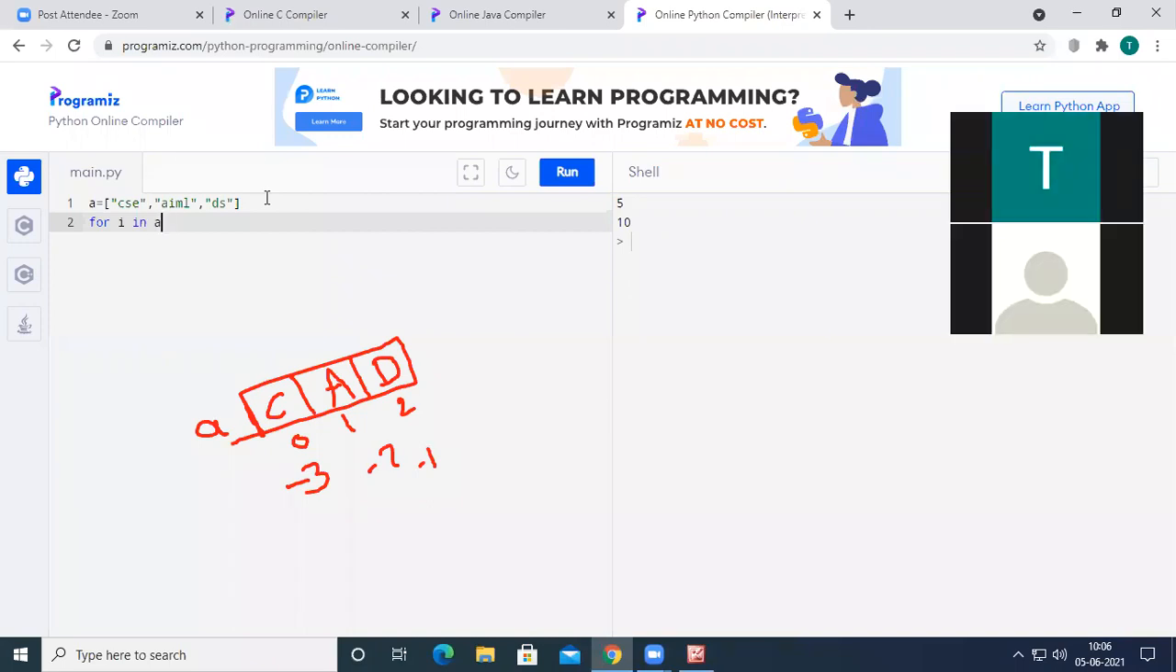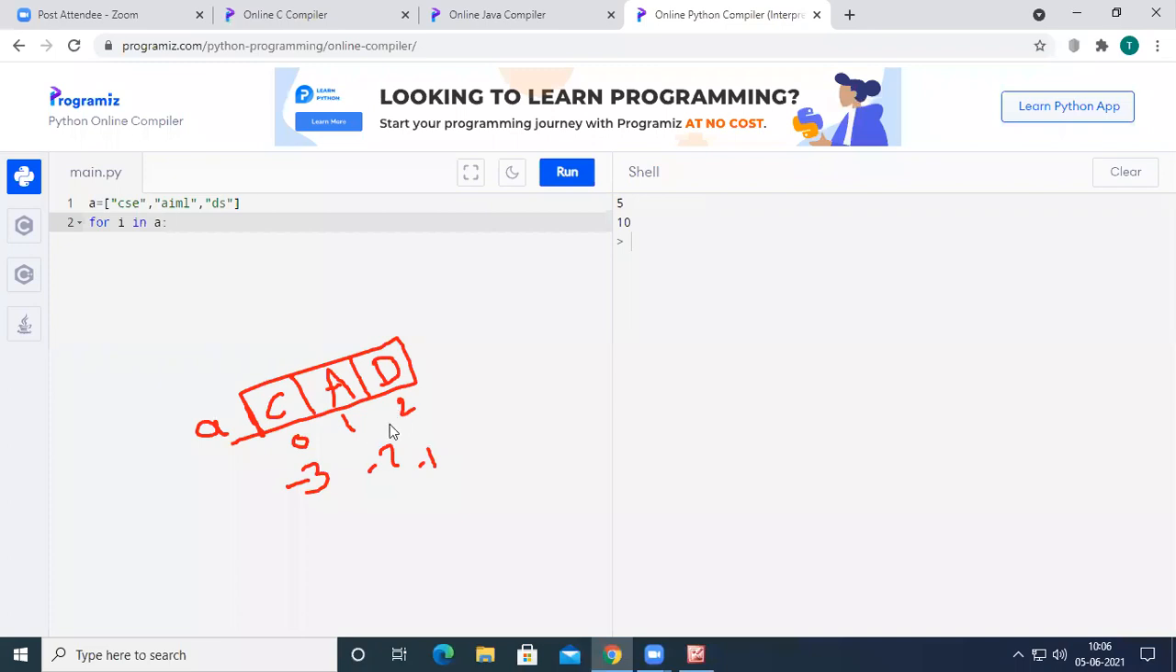For i in A, what are the different indices that are in A? There are 3 values in A, that is 0, 1, and 2. So our i value will start at 0 and end at 2. Each and every time the value of i will be incremented by 1.